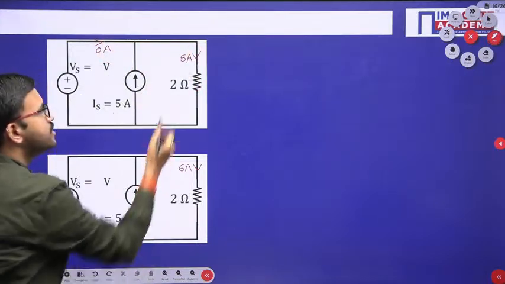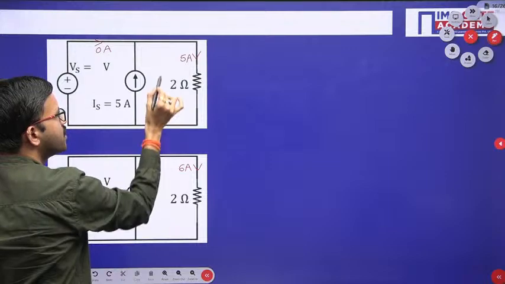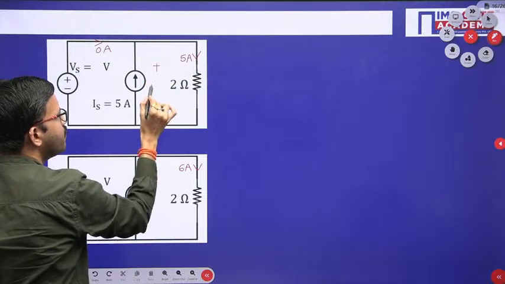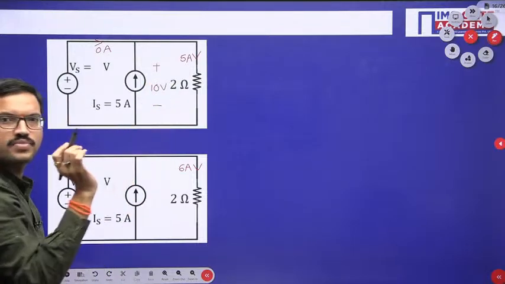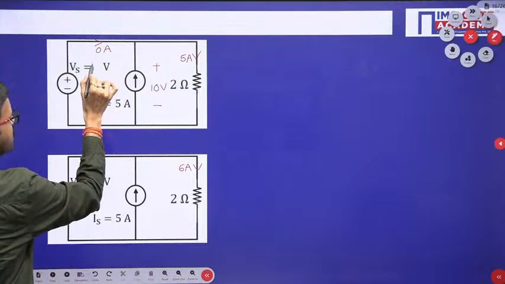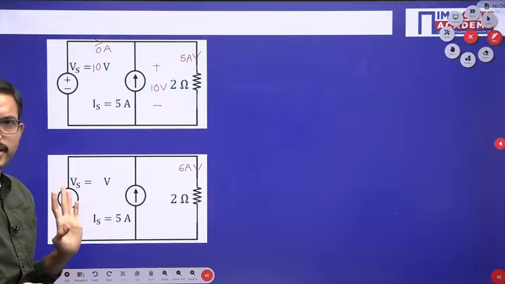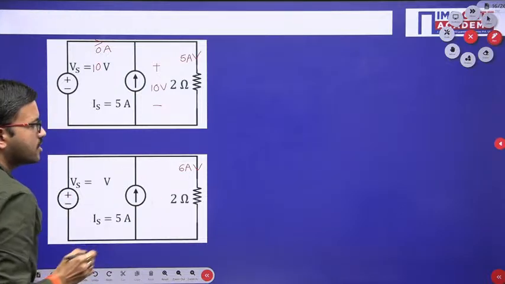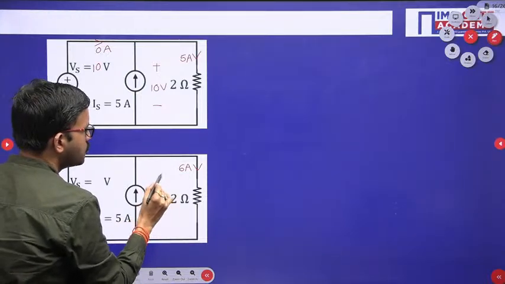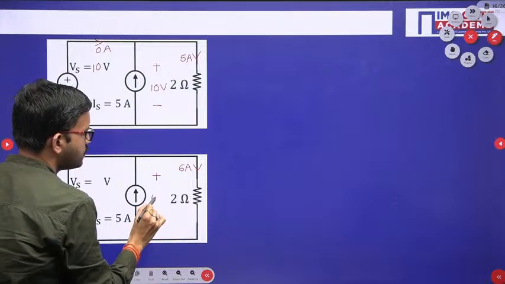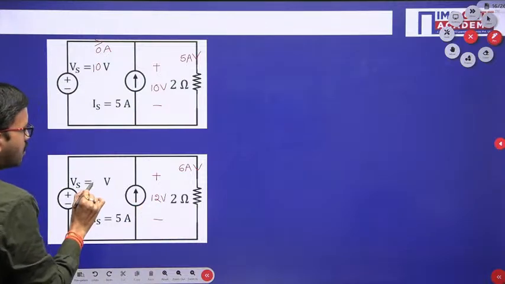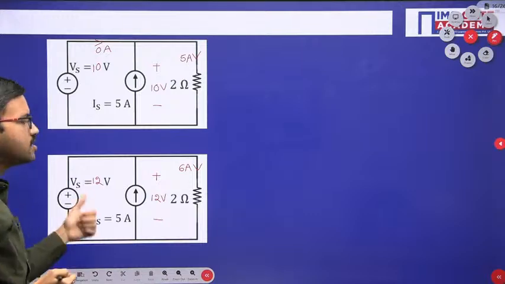Okay, in this case 5 ampere is flowing, and for the 2 ohm resistor, by using Ohm's law, 5 into 2, that is nothing but 10 volts. That means the voltage source value we have to consider is 10 volts. Now in this particular example, 6 ampere into 2 ohm, that means 12 volt. In this example, we have to consider the voltage source value as 12 volt.